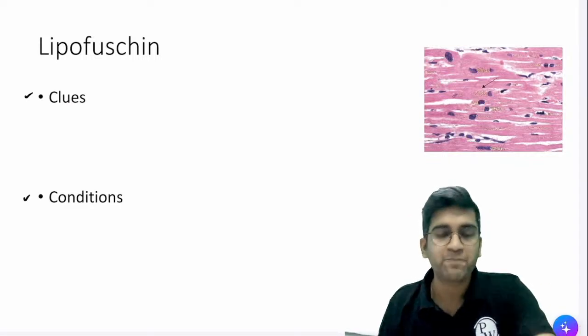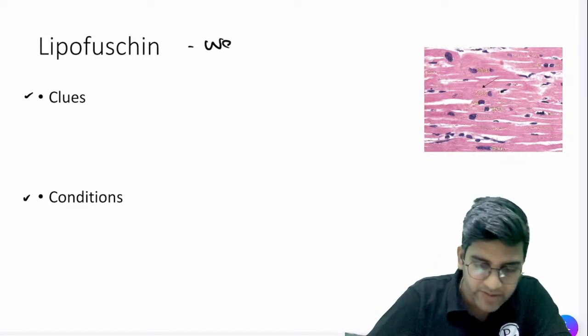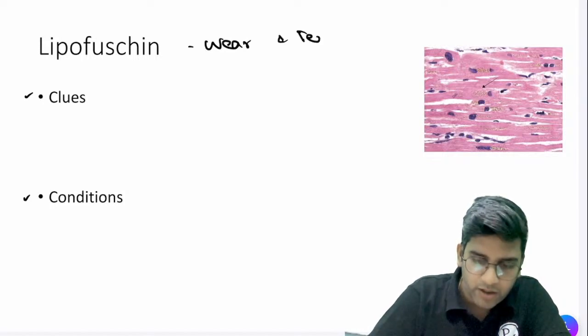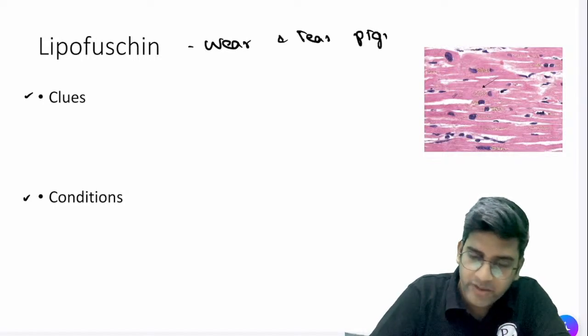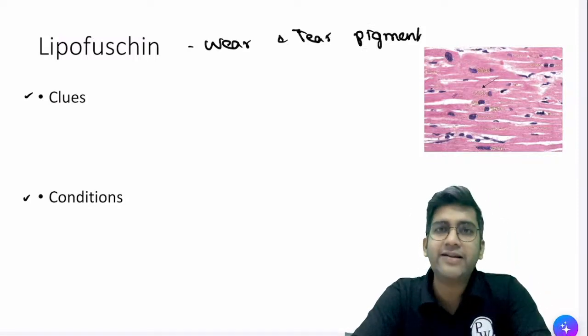Now, I'm just going to talk about a clue on how to identify the pigment and a few conditions where I can see the pigment, right? Lipofuscin is also called a wear and tear pigment, right? That's one more name for lipofuscin. This can definitely come in a viva. Lipofuscin we did read in atrophy.